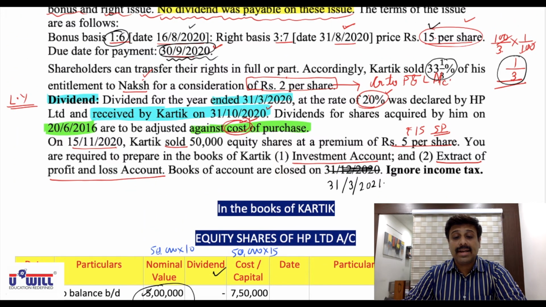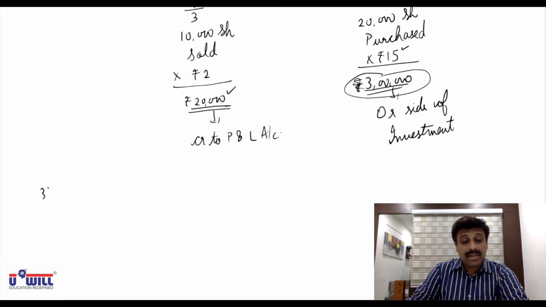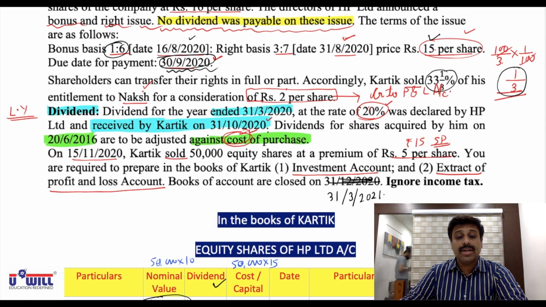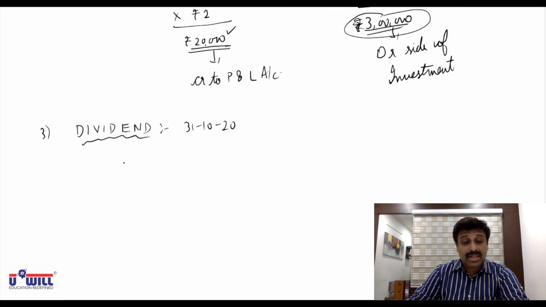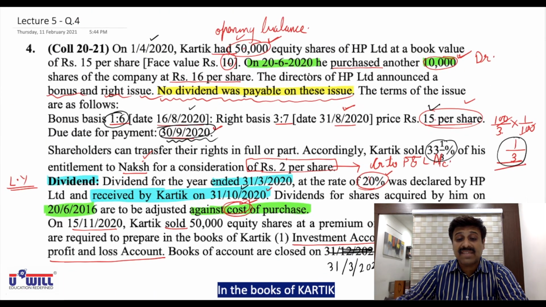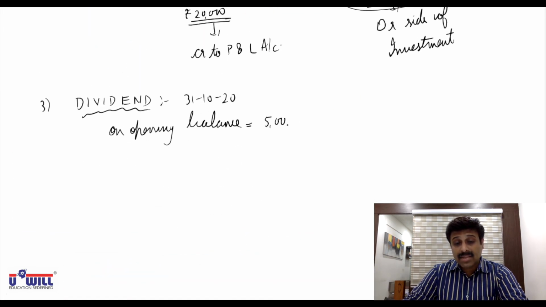Next, dividend. Dividend for the year ended on 31st March 2020 at the rate of 20% was declared by HP Limited and received by Karthik on 31st October. So third workings we make for dividend, which is received on 31st October 2020. We discussed that on opening balance of shares, whatever is the dividend rate is 20%. Opening balance of shares are 50,000 shares into 10 rupees face value, 5 lakh rupees. So 5 lakhs into 20% dividend will be 1 lakh.